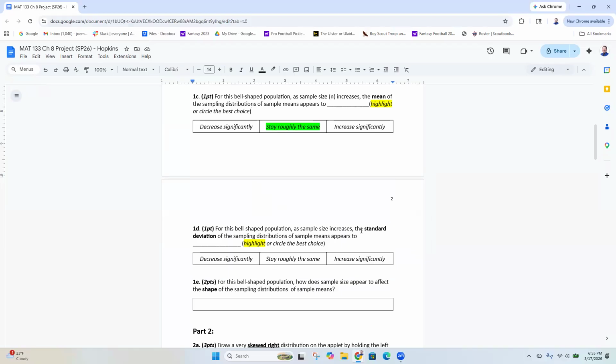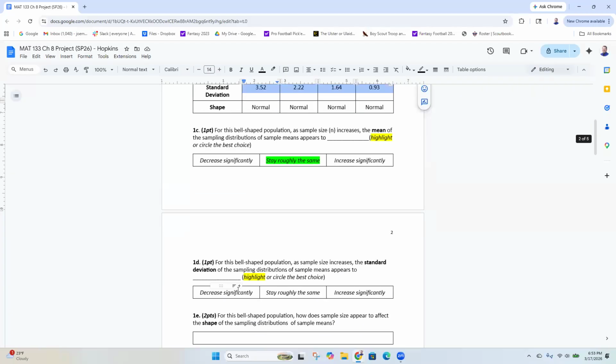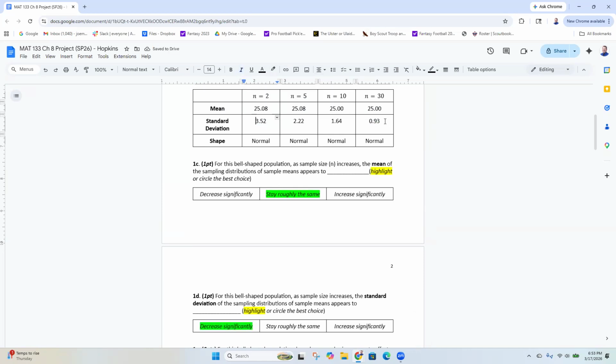As the sample size increases, the standard deviation, what happened there? So my standard deviation went from 3.5, 2.2, 1.6, 0.9. So decrease significantly, roughly stay the same, increase significantly. Kelly says decreased. Everybody agree, disagree? Yeah, Nathan says yeah. Yeah, it went down. Now, did it decrease significantly? I mean, it went from 3.5 down to 0.9. So that means it's 3 times as small, basically 3.5 divided by more than 3. So if something drops by 300%, that is significant.